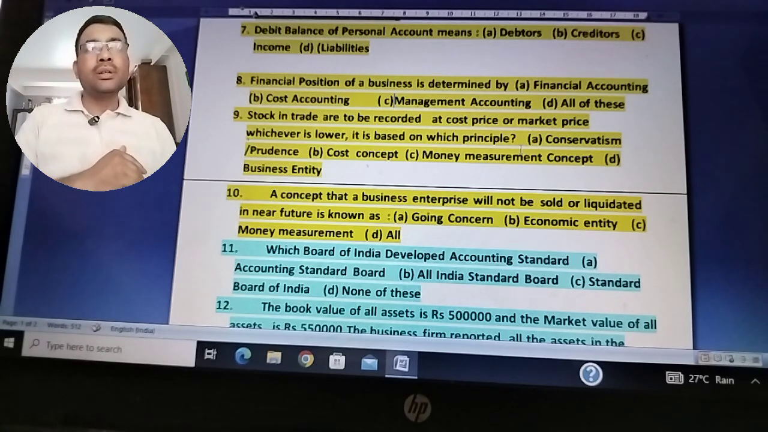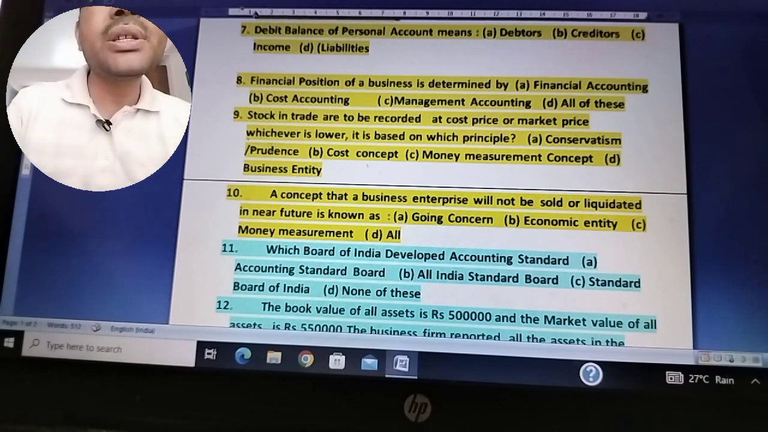Money measurement concept states that only those items which can be measured in terms of money should be recorded. Likewise, business entity concept: there is a difference in entity between the owner and the business. So the right answer for the stock of goods to be recorded at cost price or market price, whichever is lower, is based on which principle? It is based on the conservatism principle, or prudence.